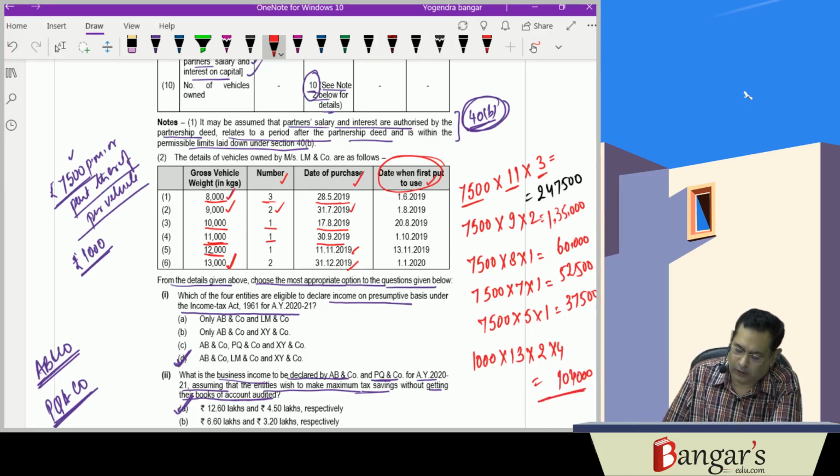So our calculation works out to be 2,47,500 plus 1,35,000 plus 60,000 plus 52,500 plus 37,500 plus 1,04,000.